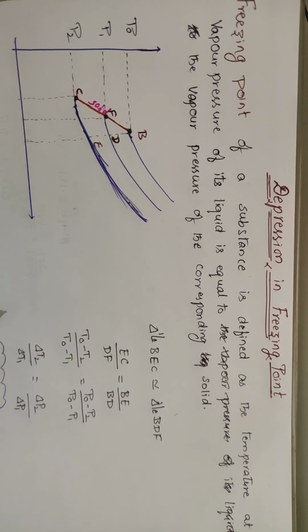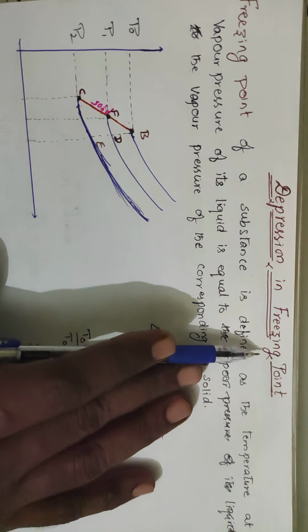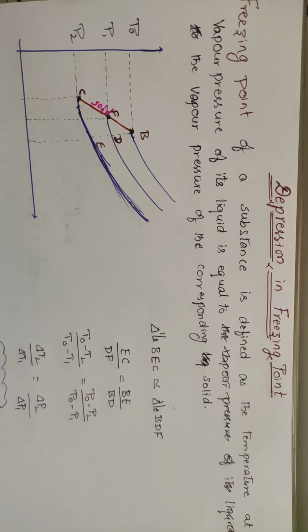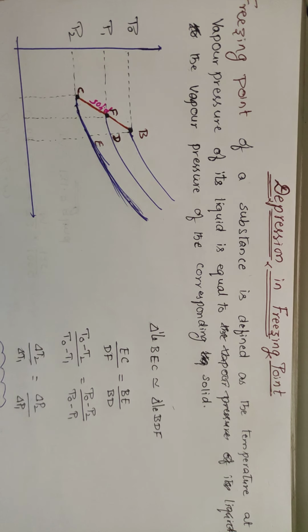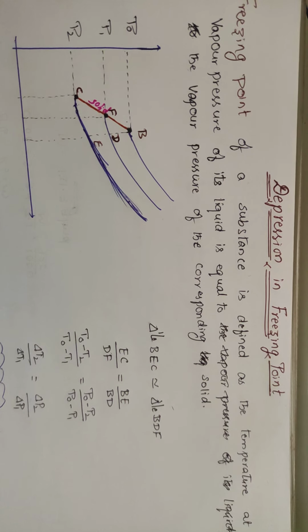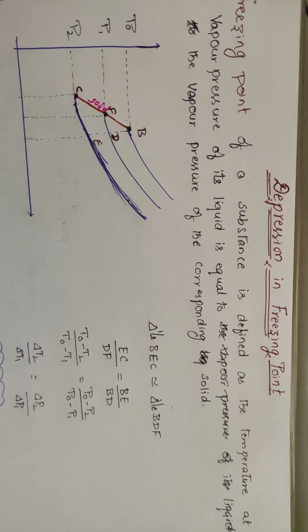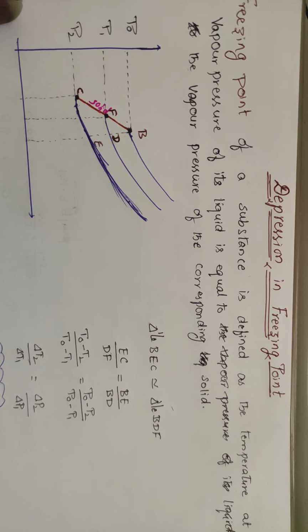Today in this lecture we are going to deal with depression in freezing point. I have already said that there are four colligative properties. One is relative lowering of vapor pressure, one is elevation in boiling point. Two have been completed till now, and the third one is depression in freezing point, and the fourth one, osmotic pressure, will come in the next lecture. Freezing point is not a colligative property. Depression in freezing point is a colligative property.